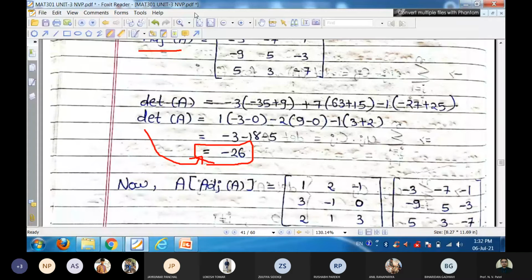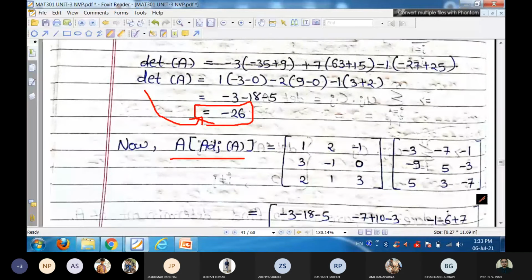Now take its product, A into adjoint A. Here it is a matrix multiplication of capital A and the corresponding adjoint A. Now the first row multiplies with the first column of adjoint.